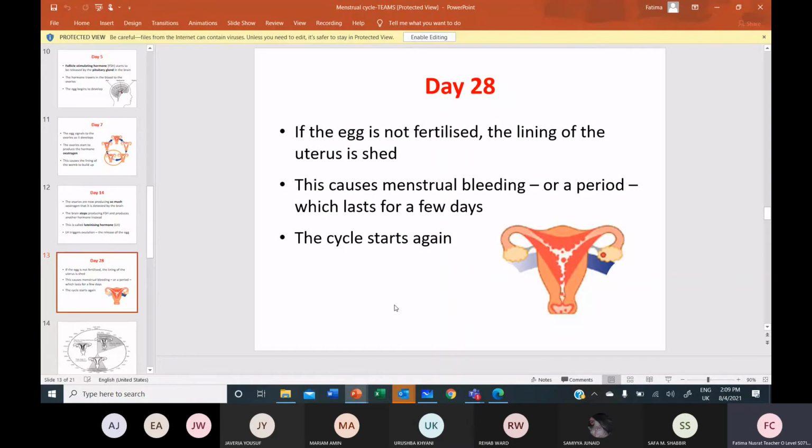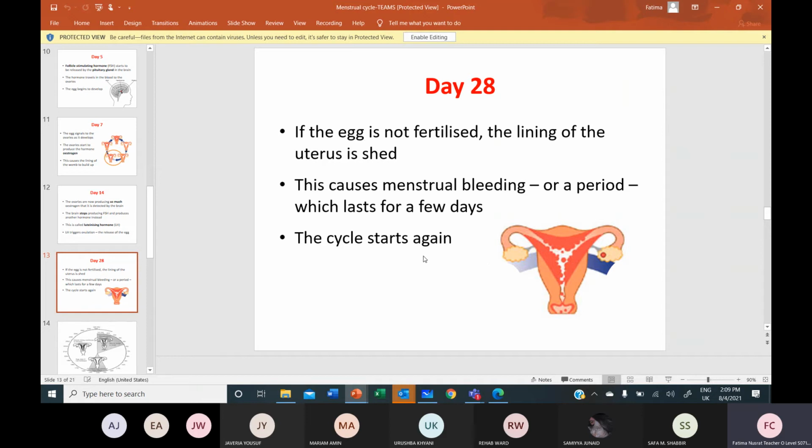Day 28, if the egg is not fertilized, the lining of the uterus is shed. That means till day 28 the corpus luteum is going to persist, keep on secreting progesterone. Then by day 28, it is going to disintegrate, it's going to break down. That will lead to menstrual bleeding, the period which lasts for a few days. The book says 5 days in an ideal cycle. And the cycle starts again.